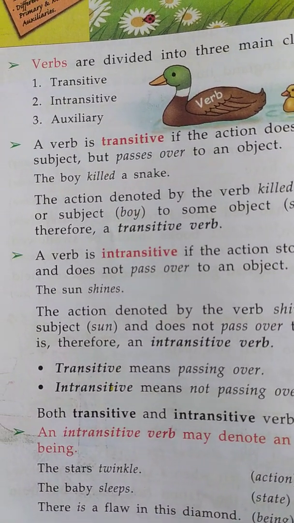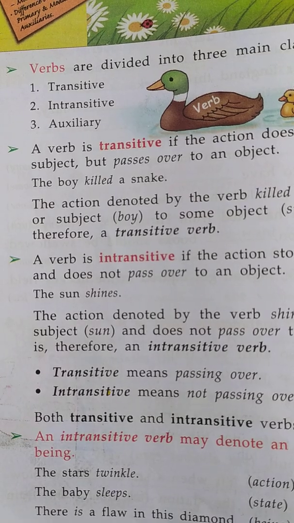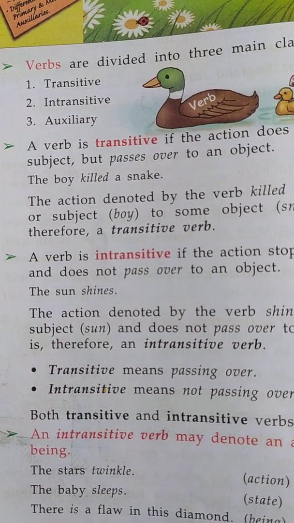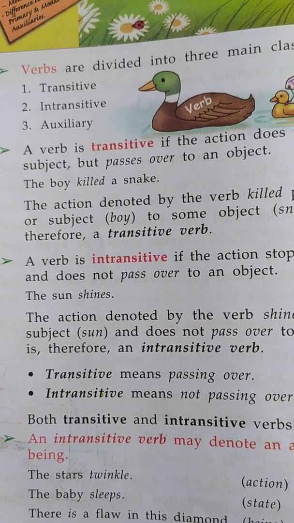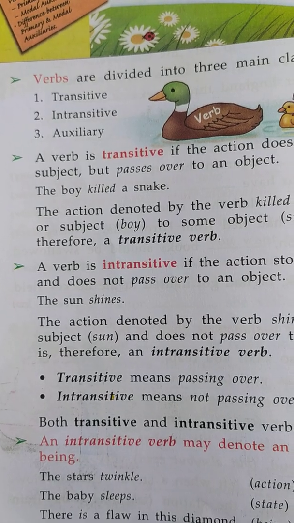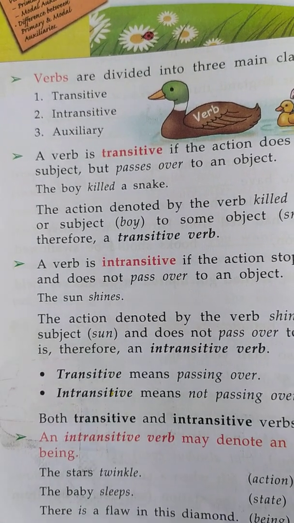Means, an intransitive verb does not include an object in a sentence.